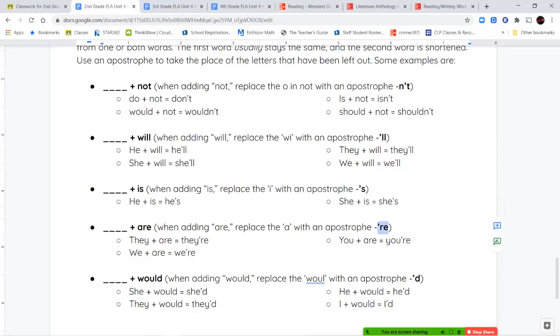So they plus are, I have they is still all there. That entire word is still there. And then we added apostrophe RE onto the end. Instead of saying they are, we say they're. Instead of saying we are, we keep the we all together, and we add apostrophe RE on the end of it for are. So we are going to the amusement park. For you are, we have the word you, all of it. Then we have apostrophe RE added to the end of it, becomes you're.